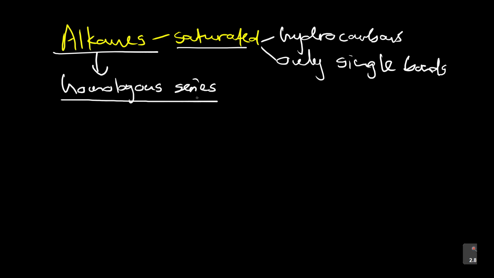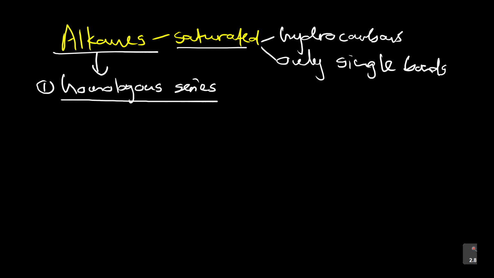What is a homologous series? We're going to get it right definitely, but it is a group of compounds differing from each other by a CH2 group, or having similar chemical characteristics. We're going to get the actual definition that I want you to hear for your exam. But the homologous series here is the alkanes. If I say alkenes, it's another homologous series. If I say alkynes, it's another homologous series. Later we'll look at alcohols, it's another homologous series. We'll look at carboxylic acids, it's another homologous series. So alkanes is the first homologous series we're going to deal with.